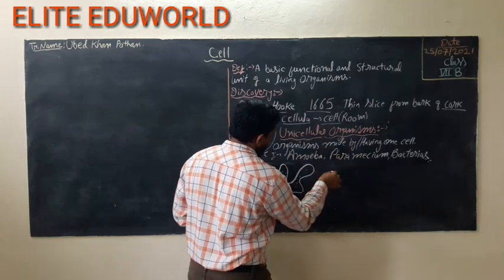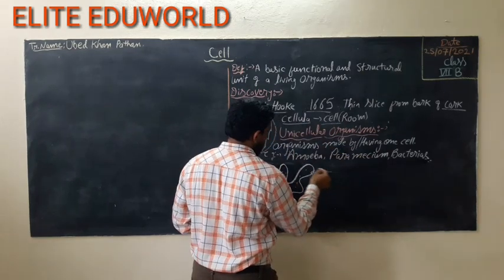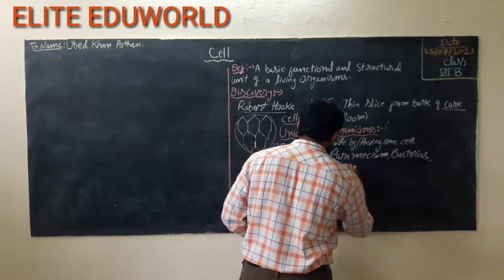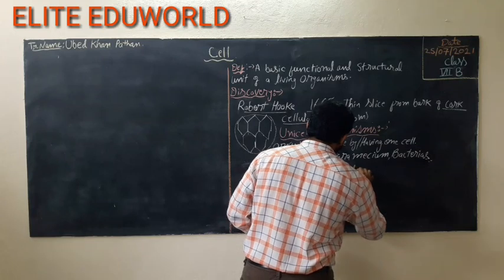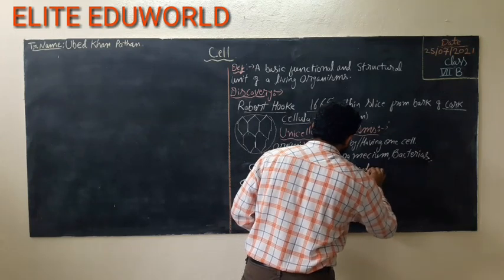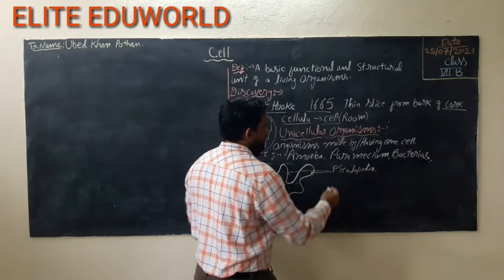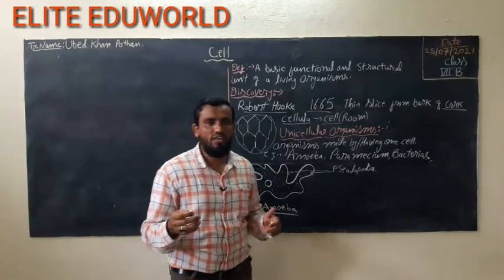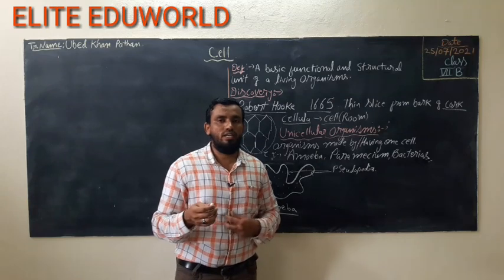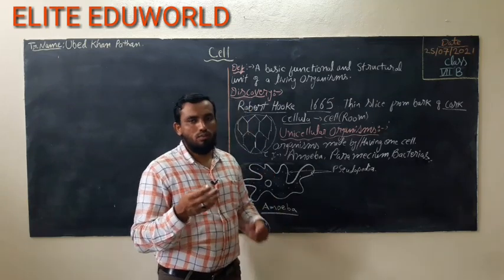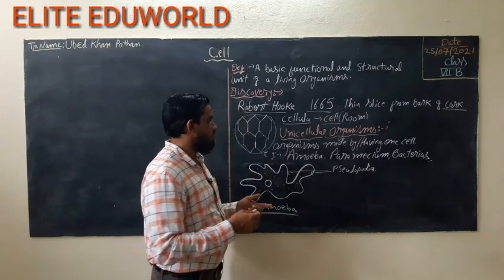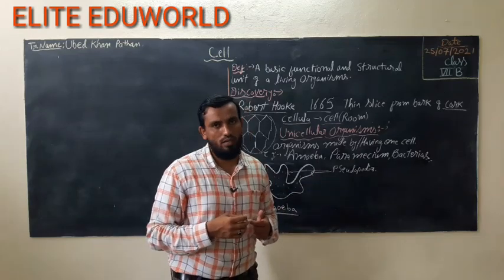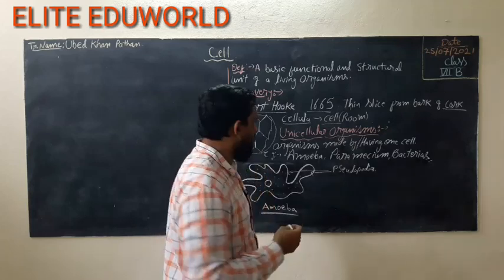Okay, this one and this another one, these both are called the pseudopodia. Okay, what is pseudopodia? The pseudopodia is also called the false feet. What is meant by the false feet? It is used to capture the food. When it wants the food, it can take the food inside with the help of this pseudopodia. That is why it is also called the false feet.